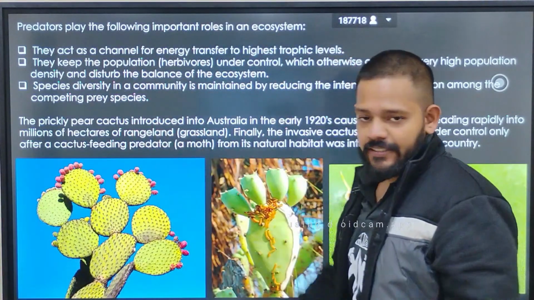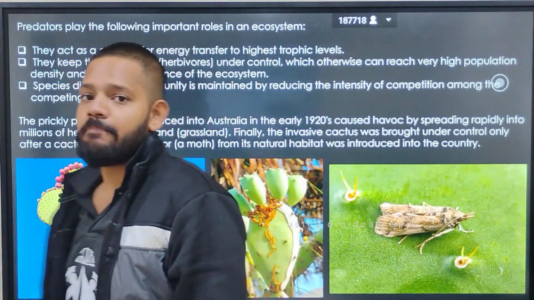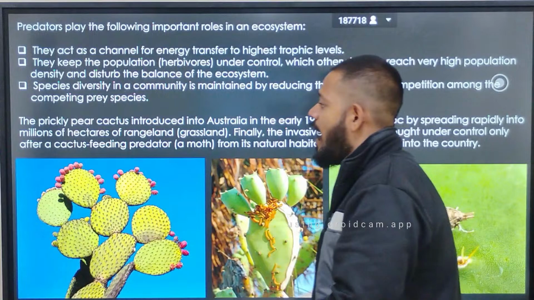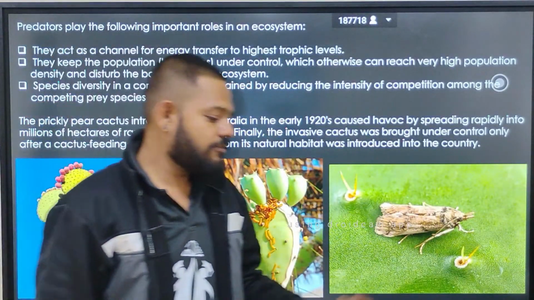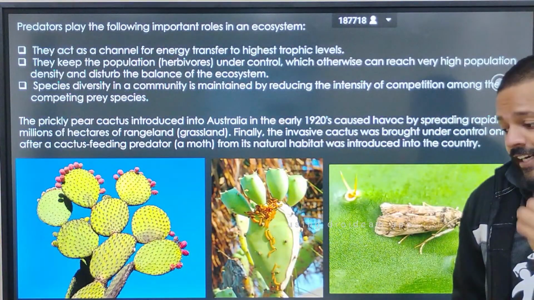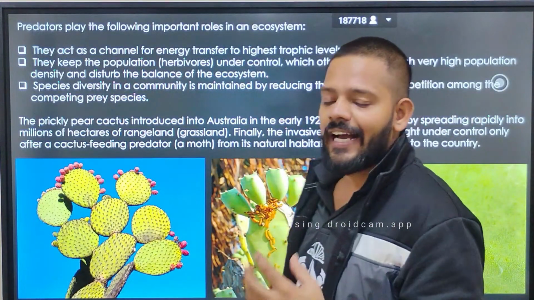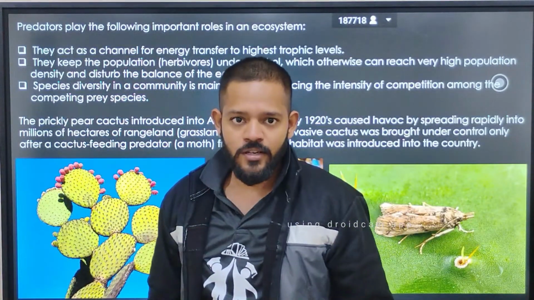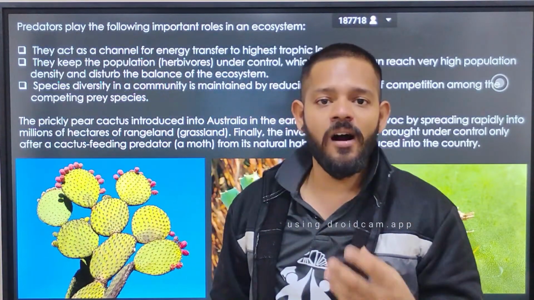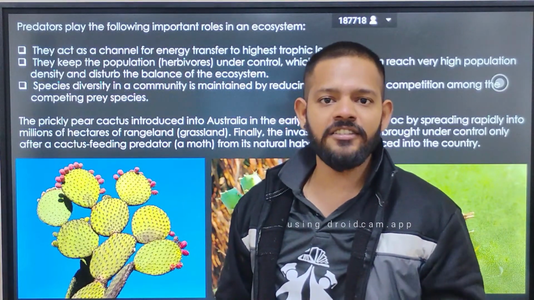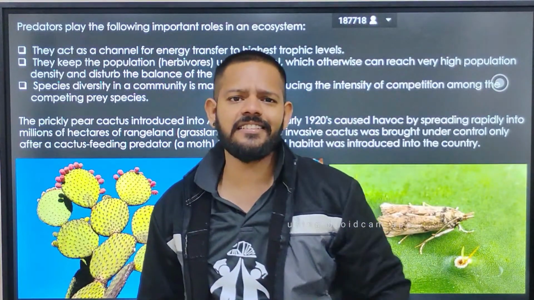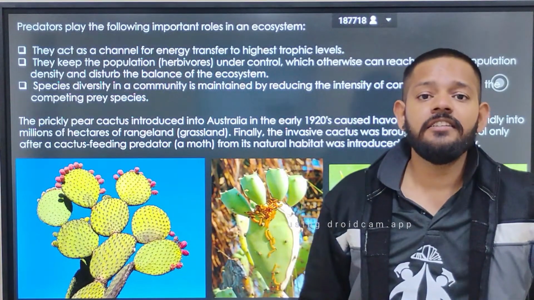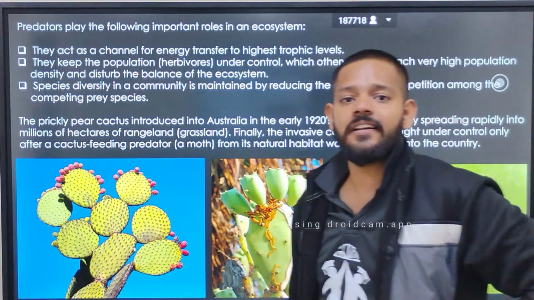We have one classical example, the prickly pear cactus from Australia. This prickly pear cactus became a havoc in Australia. It is not an endemic species of Australia; it is an exotic species brought to Australia, and it spread widely there. After some years it became a havoc, meaning a danger to that area. Everywhere you go, you find this cactus plant, and there is no natural predator in the Australian environment which can eat this cactus plant.